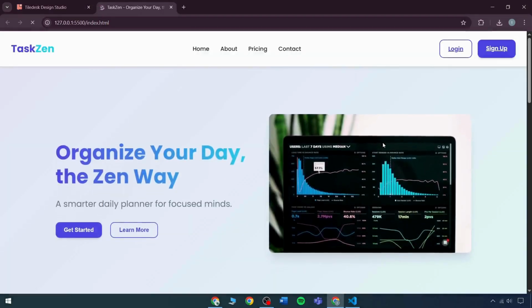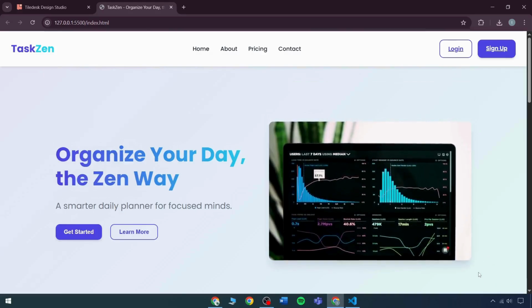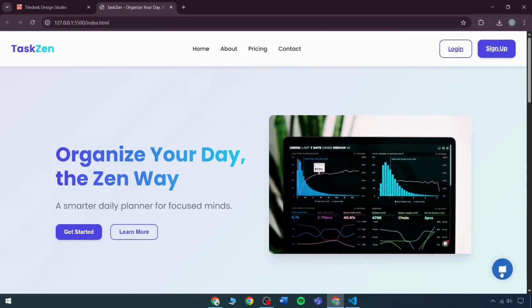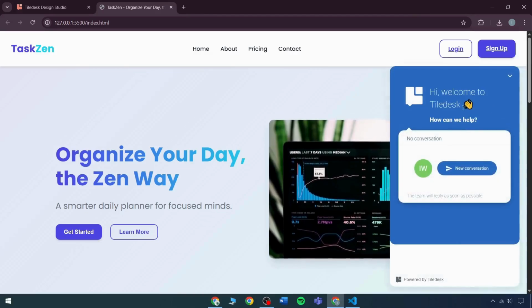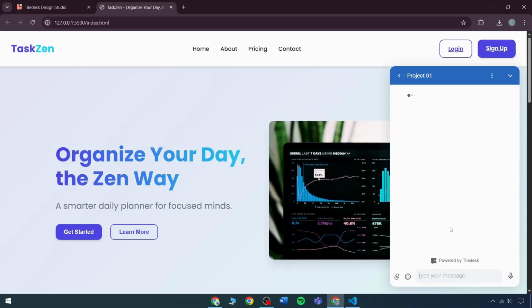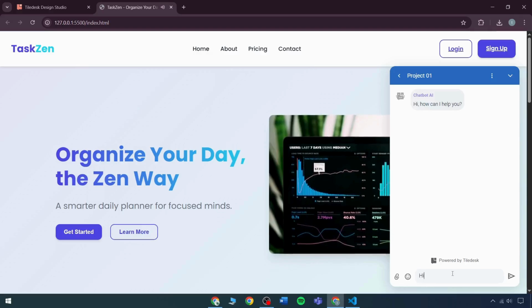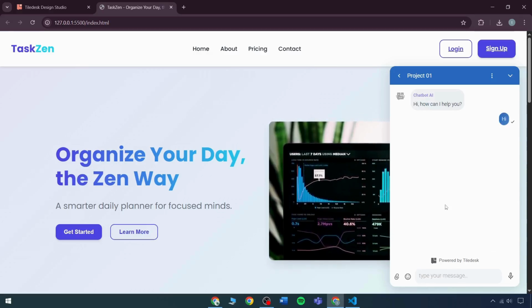When we run it live in VS Code, we'll navigate to our TaskZen website, where the chatbot will appear. Clicking on the chatbot icon will launch the bot interface. We have a transition, and after that we have an option of how can we help. The team will reply as soon as possible. As soon as we go to the new conversation, first of all, we will get a welcome message. After that, let's suppose we write any message here. It will directly be responded to the studio.